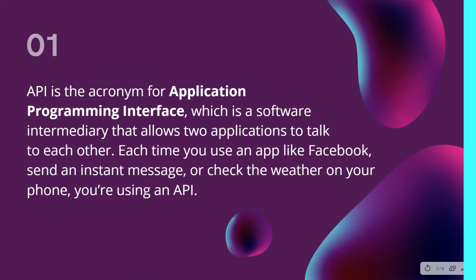Okay, so API is the acronym for Application Programming Interface, which is a software intermediary that allows two applications to talk to each other. In layman's terms, when we are checking the weather on our phone, it is not actually calculating or collecting the data of all the places on Earth and then showing us the weather of the place we are searching for. But actually, it's sending a query to an external machine which is doing the work, and it is just returning us the data we are searching for.